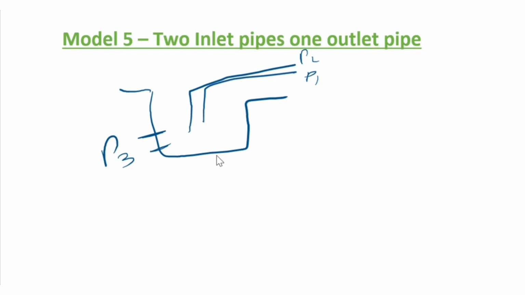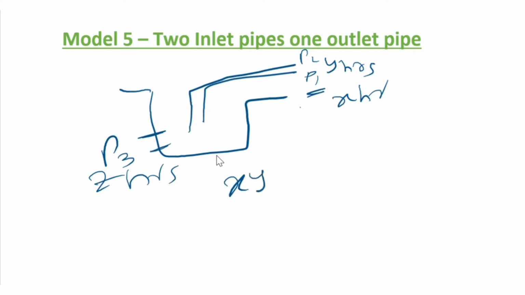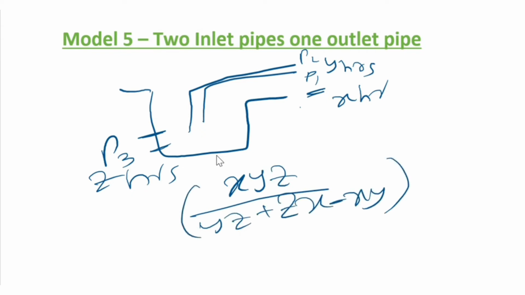Pipe 1 takes x hours to fill this tank. Pipe 2 takes y hours to fill this tank. Pipe 3 takes z hours to empty this tank. So the formula is going to be very simple: xyz by yz plus zx minus xy hours. So this is a simple solution.